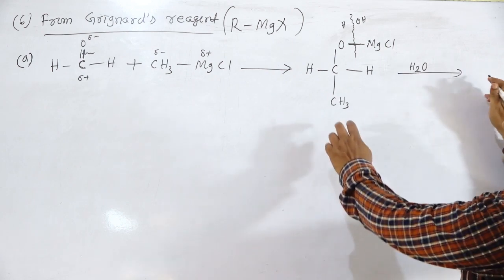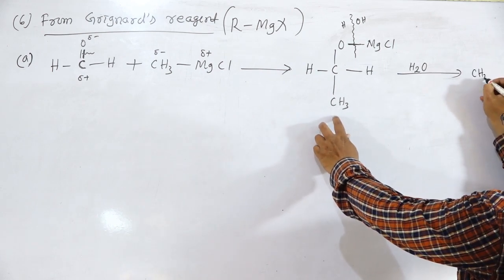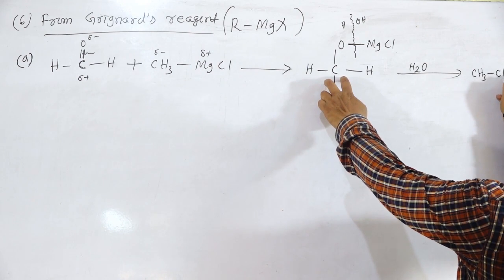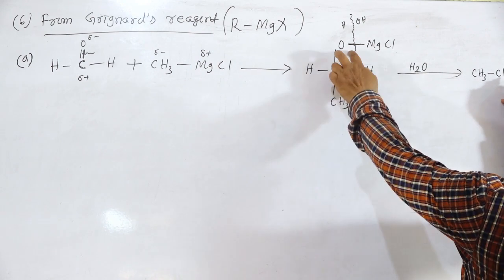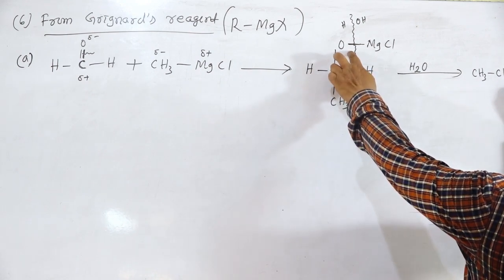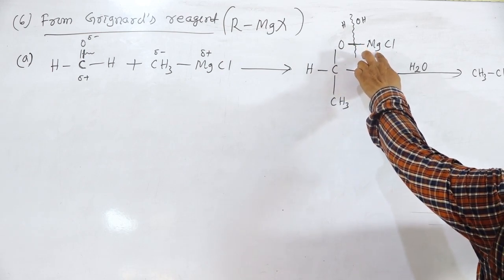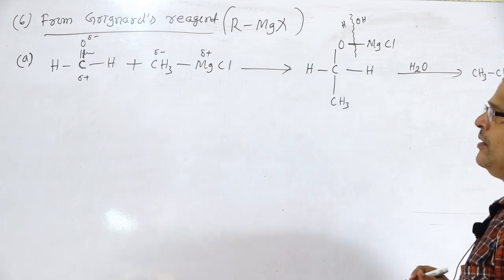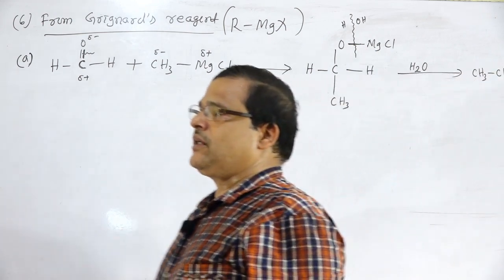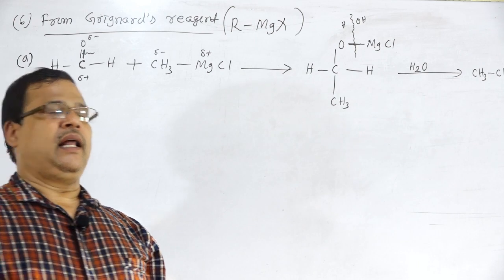Then what will be the product? There is the formation of CH3 CH2 CH2 OH, primary alcohol, plus MgOHCl. So, this is regarding the method of preparation of that primary alcohol.